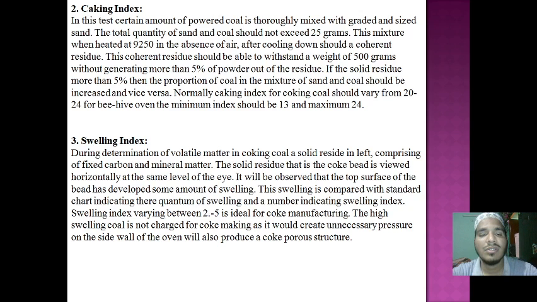Here we are not generating power out of residue, but the solid structure will be generated, so the solid structure is more than 5% compared to the initial weight of this mixture.